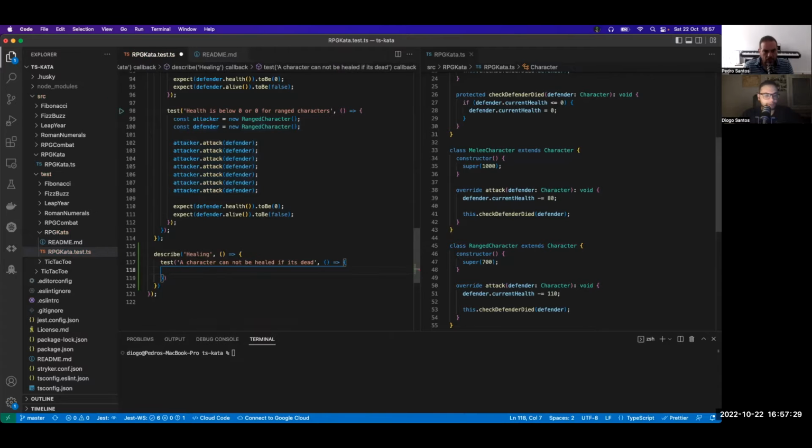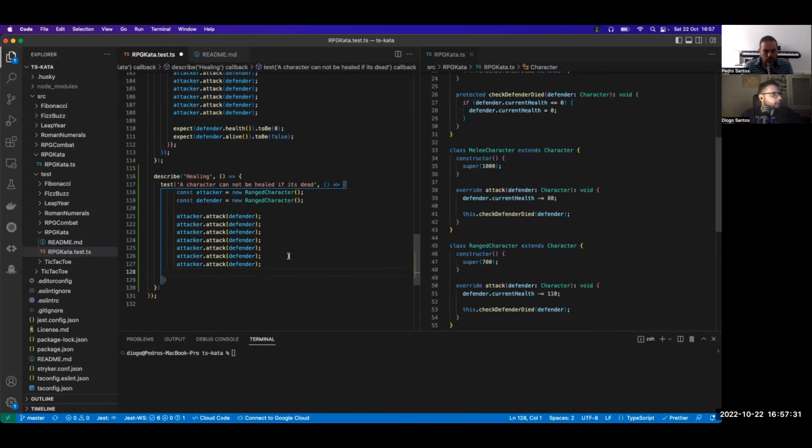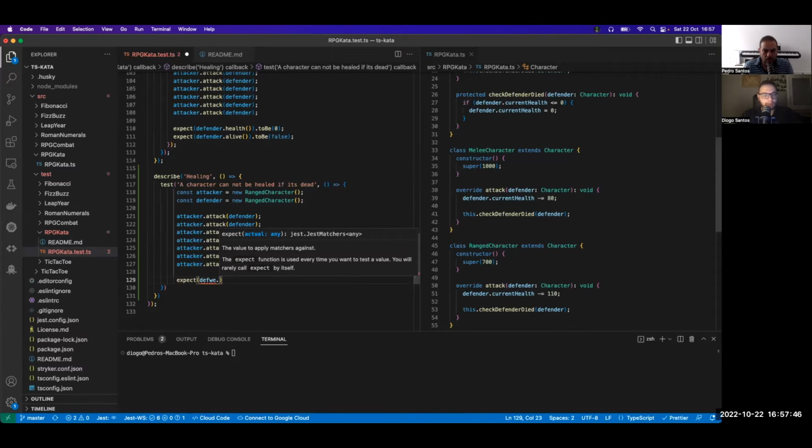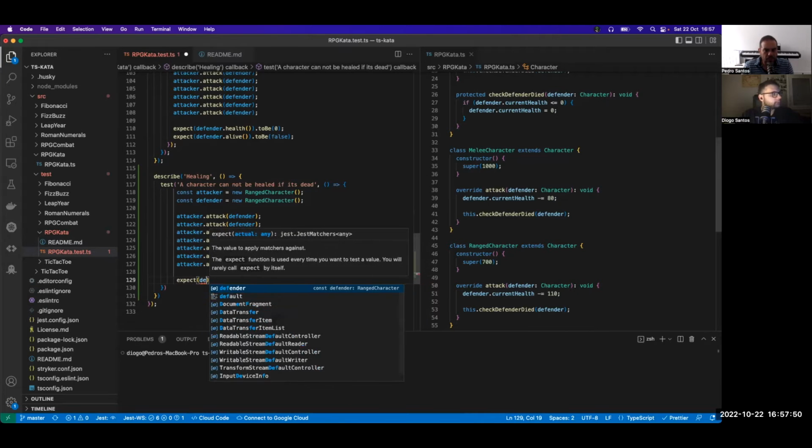Okay. So now we expect the attacker cannot heal, or create a new character called a healer if you want.